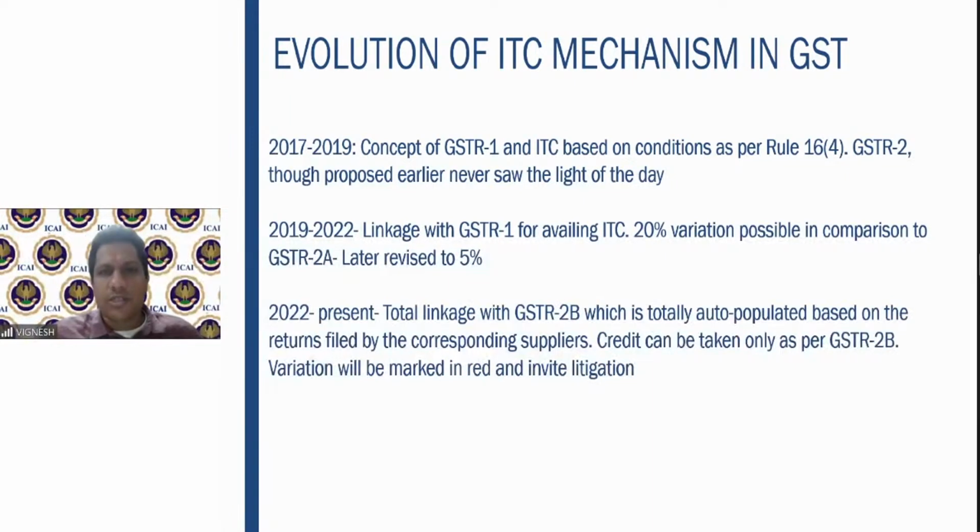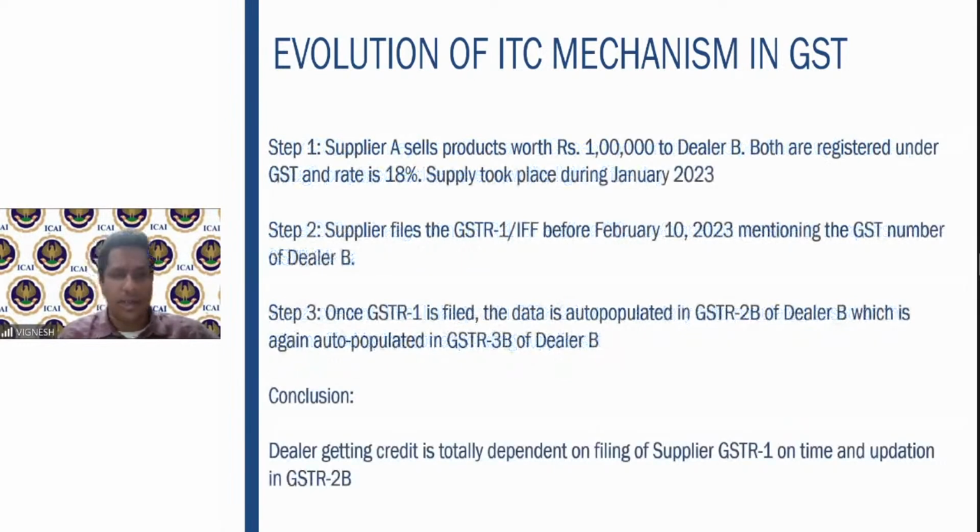From 2019 to 22, first they started with a 20% variation. That is, whatever is there in your 2A, the amount you claim as per 3B could be more by 20%. Slowly they reduced it to 10%, then to 5%. From 2022 onwards, there is total linkage with GSTR 2B: only if it is there in 2B can you claim. If you want to change that or increase the credit, that variation will be marked in red in the GST portal and will invite litigation, and the government will start sending notices asking why you claimed when it is not reflected in your GSTR 2B.